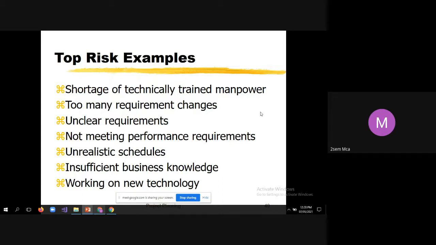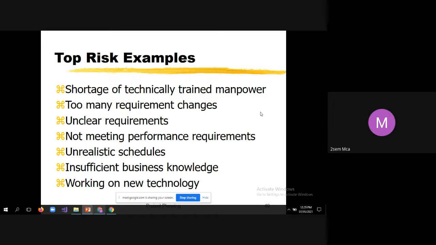Then unrealistic schedules. The schedules are always prepared based upon the experience of previous projects, and that will be done by experts, by senior technicians. So always make sure that the schedules are realistic and not unrealistic. Unrealistic schedules are an example of a risk.